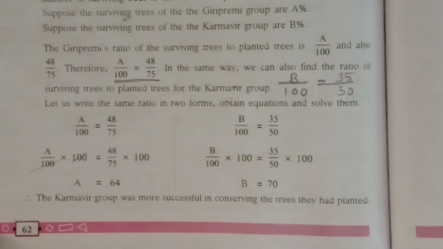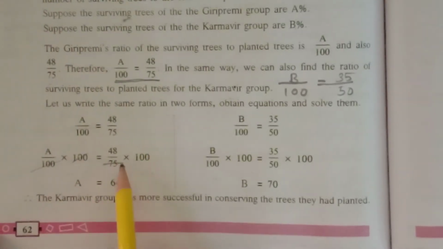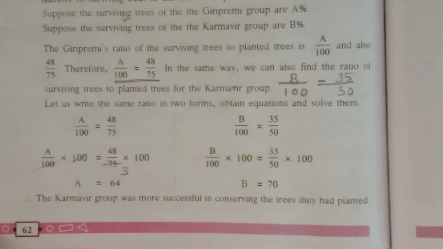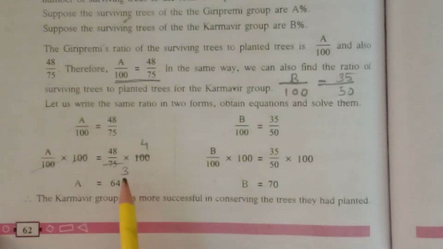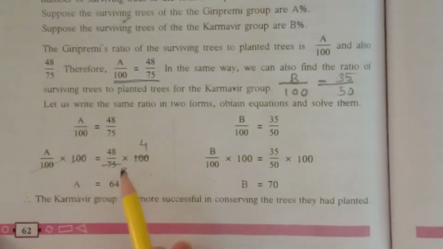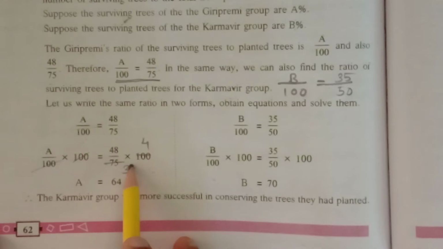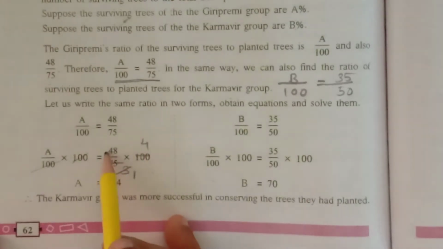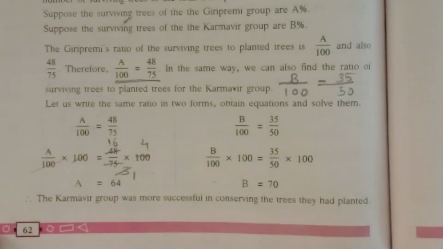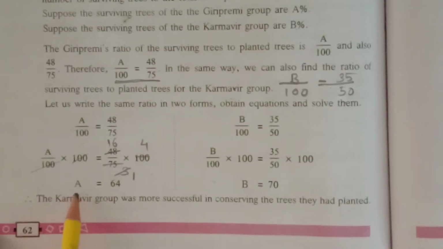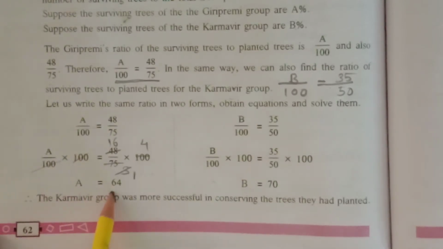Now we know the 25 table. 25 3s are 75 and 25 4s are 100. Now the 3 table, we have 48. See, if you know the tables you can easily tell. 3 1s are 3, 1 is remaining, that is 16. 3 16s are 48. Now what is 16 4s? Correct, 64. So A equals 64.